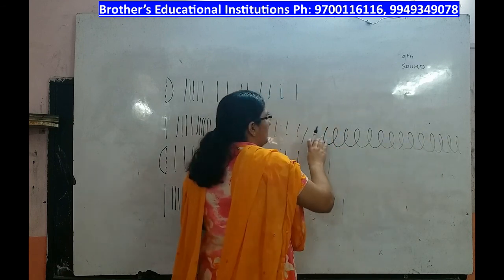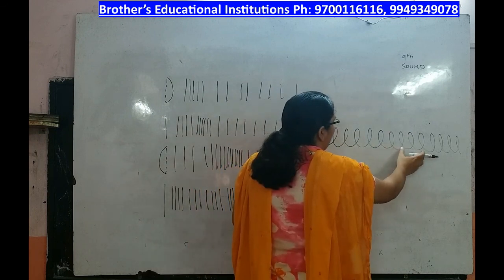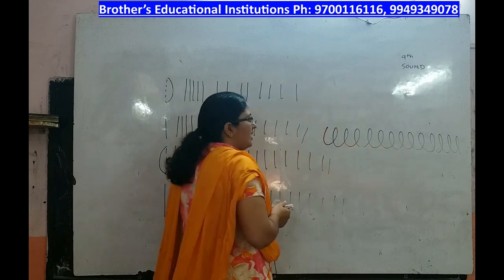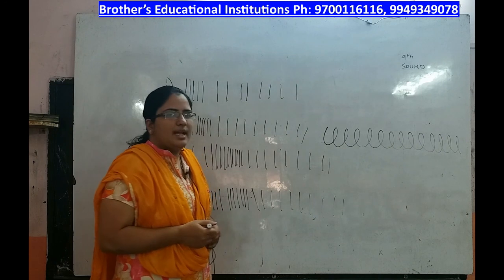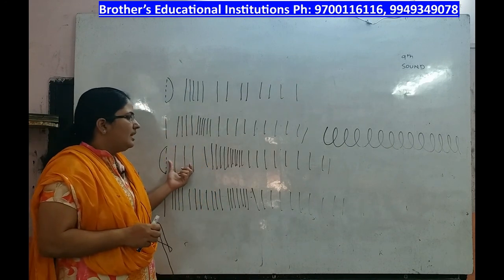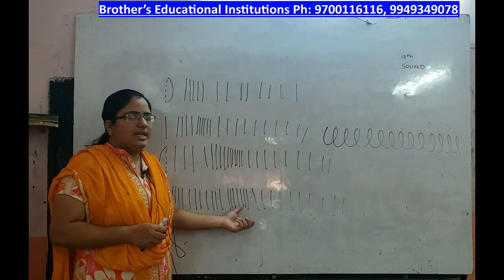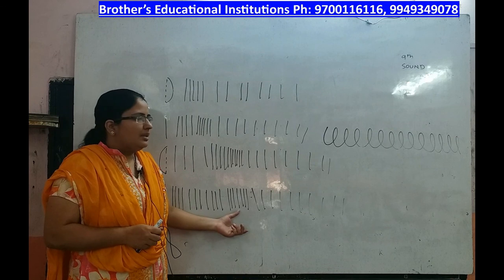You give a push and leave it, and this disturbance will move in the forward direction. You can see the compressions and rarefactions. Similarly, from a source of sound, compressions and rarefactions are created which move forward in the medium.